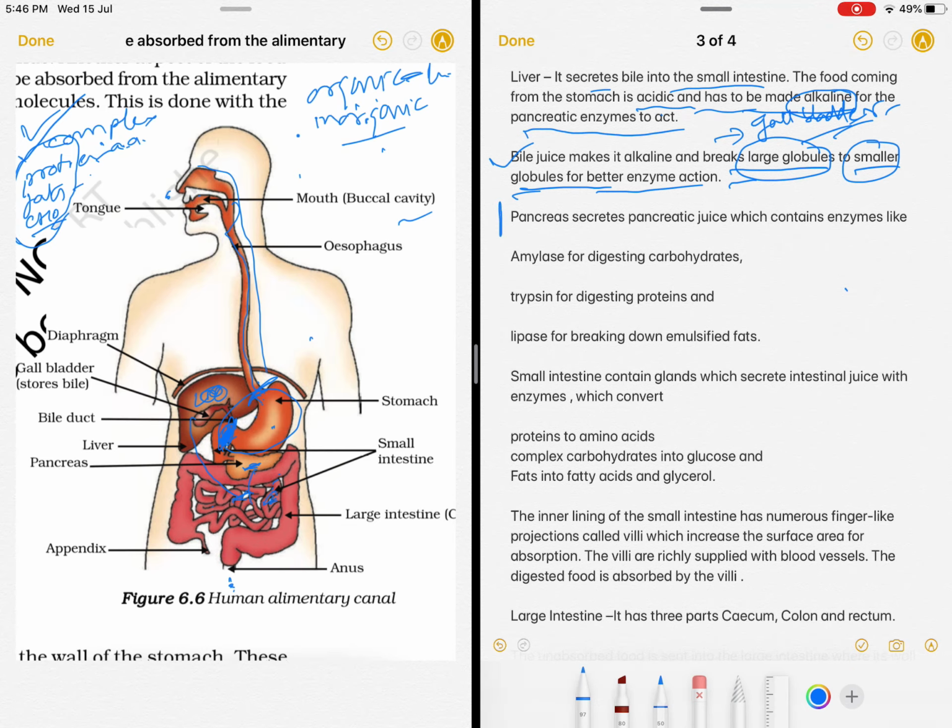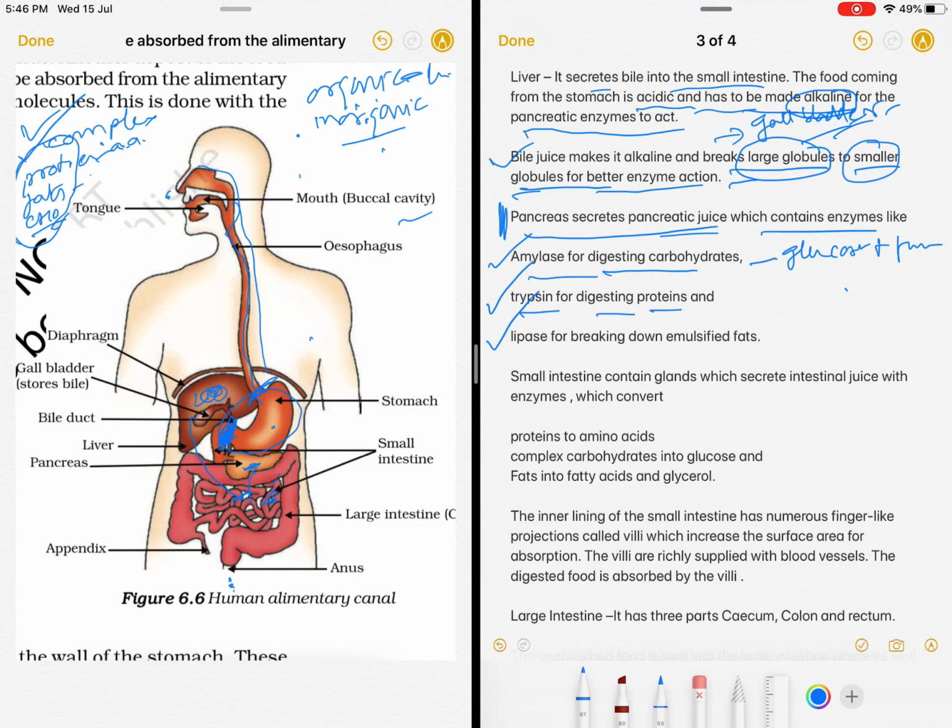Now comes the pancreatic secretions or the pancreatic juices. It contains these three enzymes: amylase, trypsin, lipase. Amylase digests the carbohydrates, making them into smaller, simpler carbohydrates like glucose plus fructose.